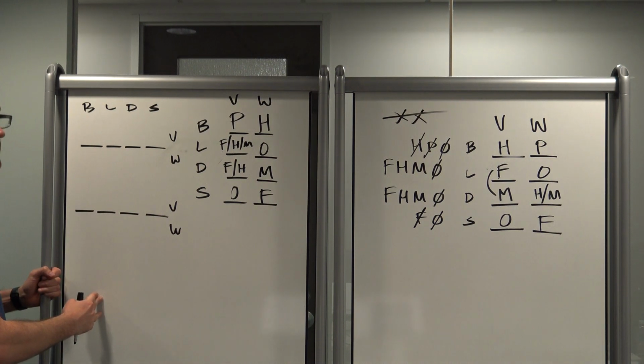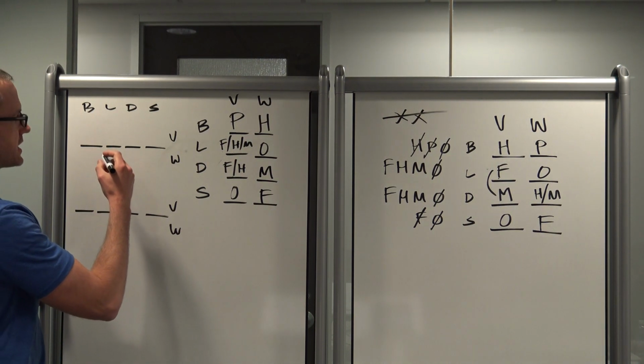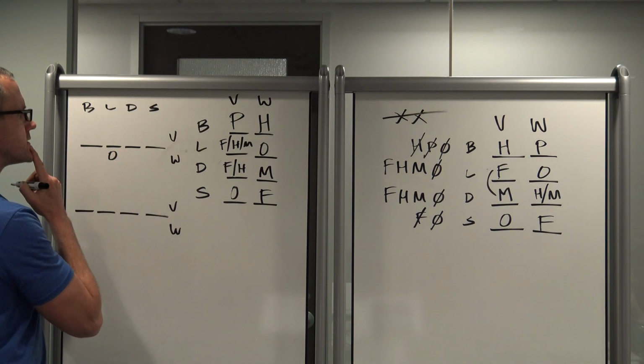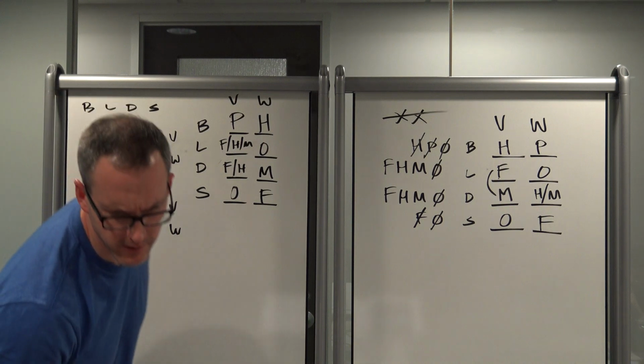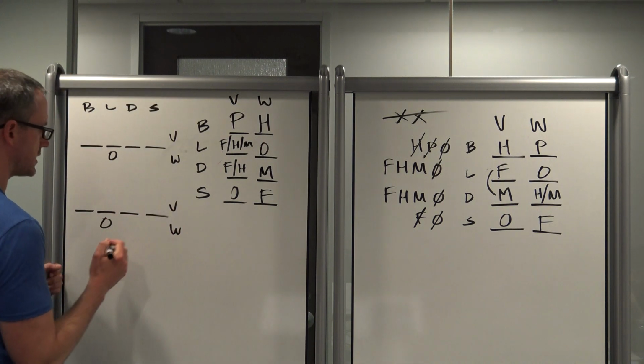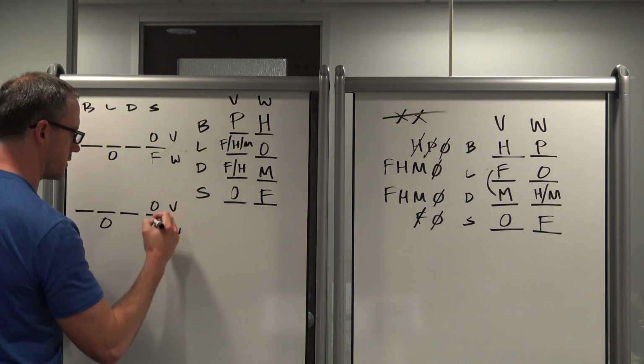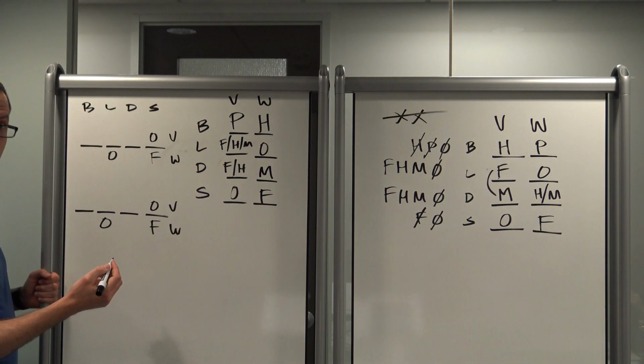Does that make sense? And so we would start out and we'd say, hey, O is down here with Wendy, I think. Is that what it was? Yes. O is Wendy? Okay, yeah, O is with Wendy. And then, okay, well that's going to force O and F like this, O and F like that. Are you cool? Yeah.